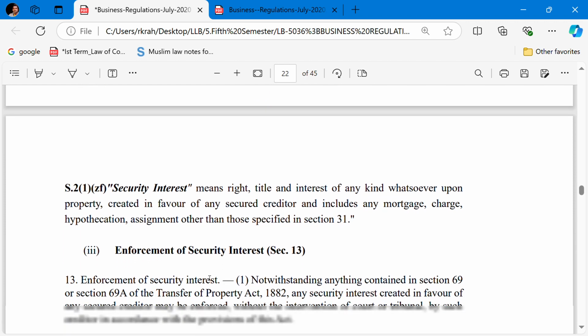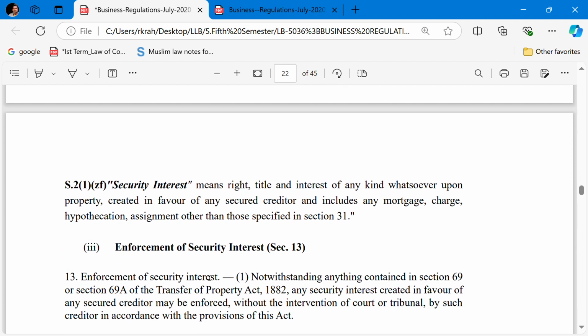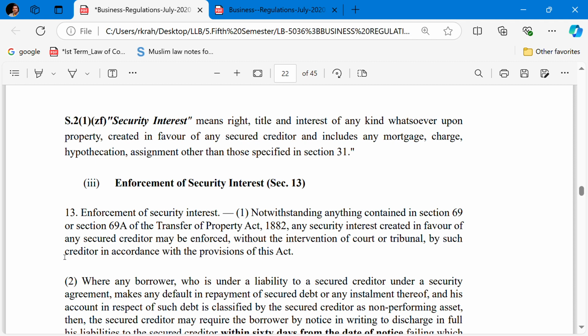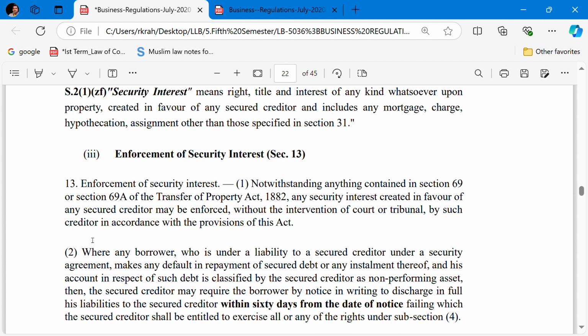So now come to Section 13 of the Act, which talks about the enforcement of the security interest. Section 13, enforcement of security interest. Subsection 1: notwithstanding anything contained in Section 69 and Section 69A of the Transfer of Property Act, any security interest created in favor of any secured creditor may be enforced without the intervention of the court or tribunal by such creditor in accordance with the provisions of this Act. So the provisions of this Act must be followed in case of the enforcement of the security interest.